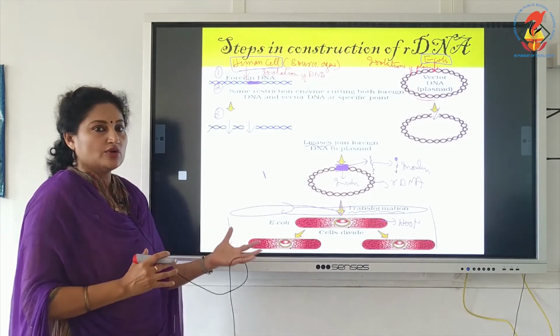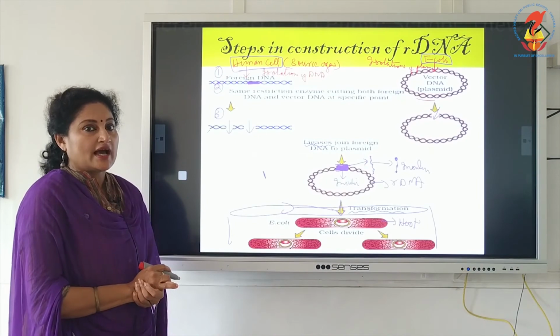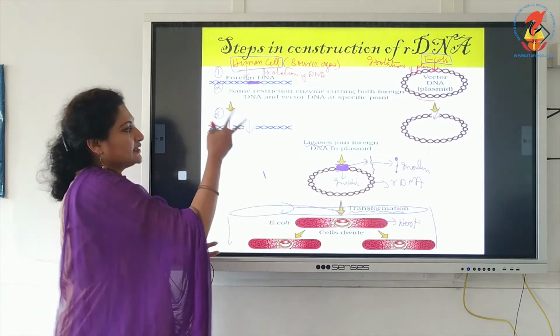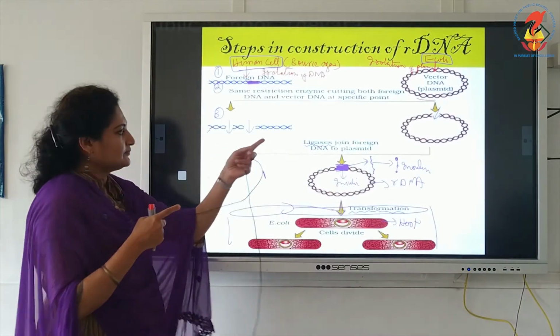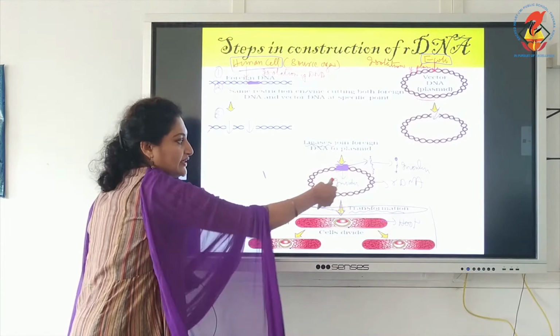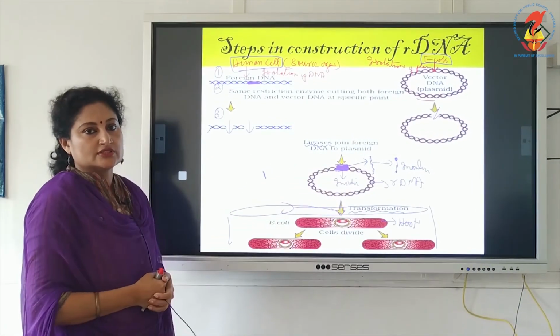So now with the video and with the schematic representation, you got an outline of the steps involved and the involvement of the different tools of biotechnology, mainly the restriction enzyme for cutting, the glue, that is ligase, then the vehicle or the vector, that is the plasmid, and finally the host, which serves as the factory.